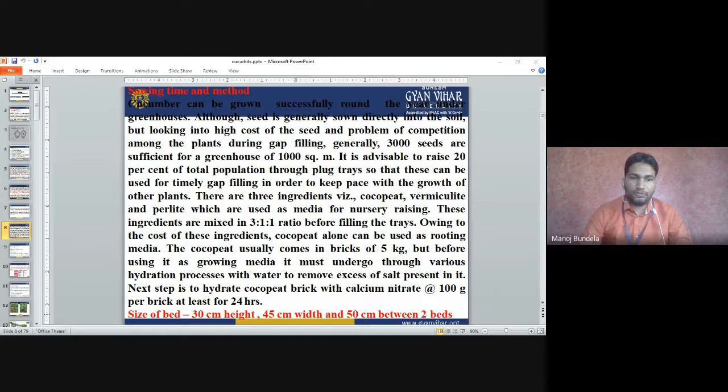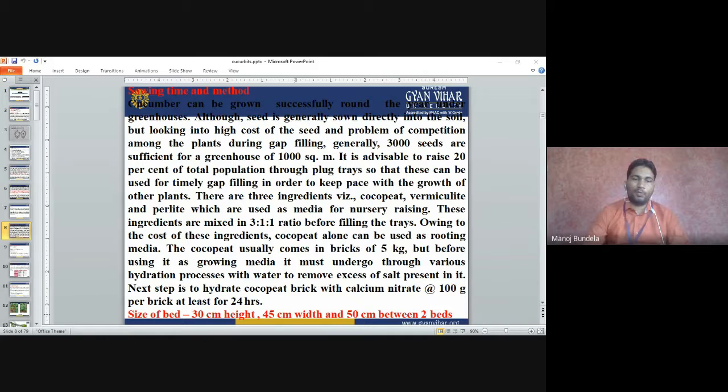If the cost of these ingredients is high, coco-peat alone can be used as the rooting media. We do not need to add the others. Coco-peat usually comes in bricks of 5 kg. But before using it, it is a grown media and must undergo a hydration process with water to remove the excess salt present in it.